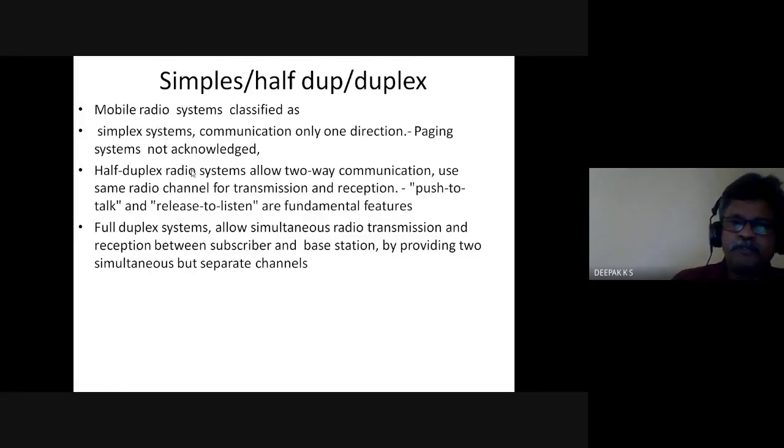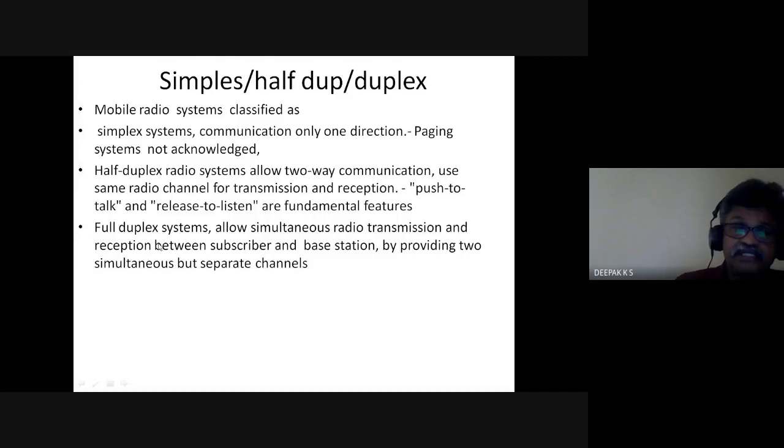And half duplex means there is a possibility of two-way communication. However, you are using the same radio channel for transmission and reception. So you need to switch between transmitter and receiver, like push to talk, release to listen. These are the fundamental features of this half duplex radio. You may have a policeman using all these things: push to talk, release to listen. You have both-way communication, but only one at a time.